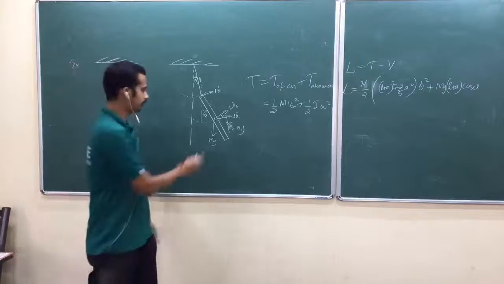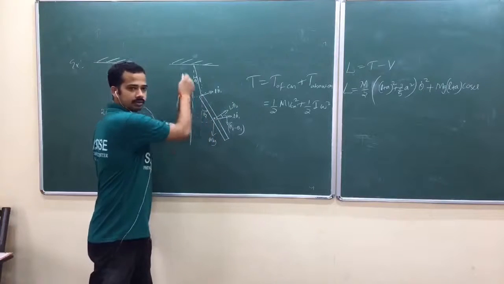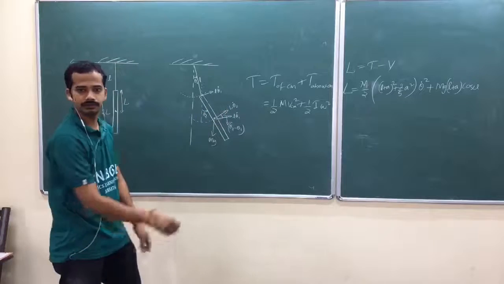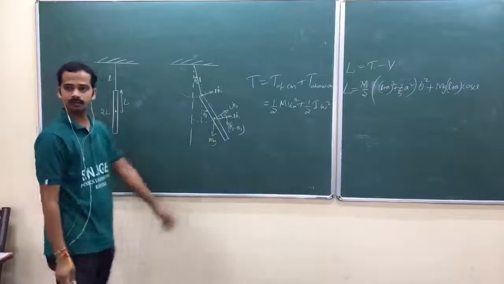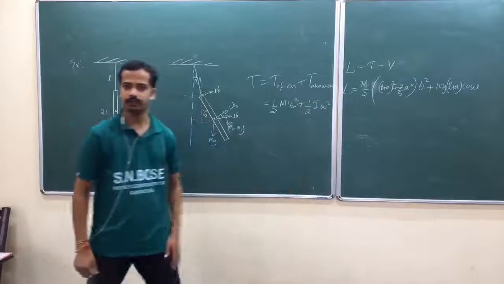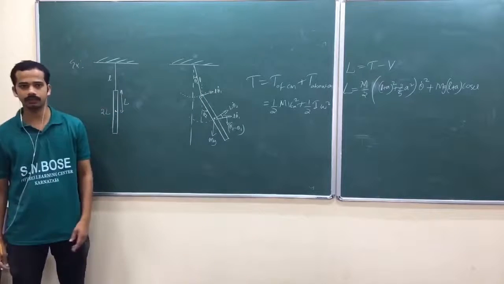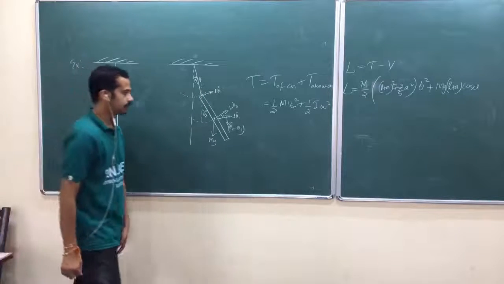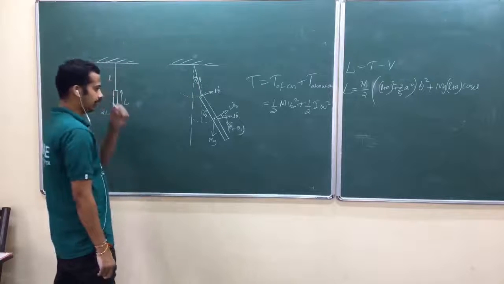You can define xy coordinates for this center of mass, write the transformation equations and do that. J.C. Upadhyay has done it like that in the double pendulum, just follow that. But I avoid that because it is better to write it quickly.